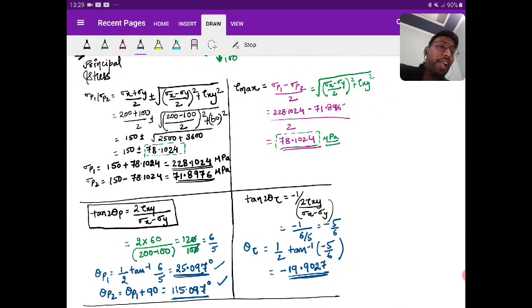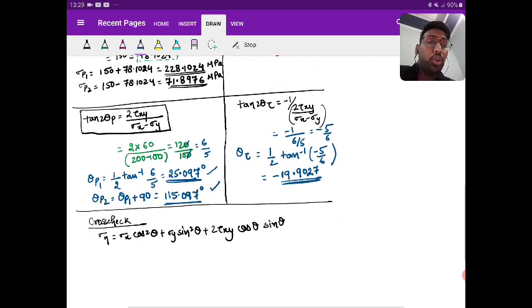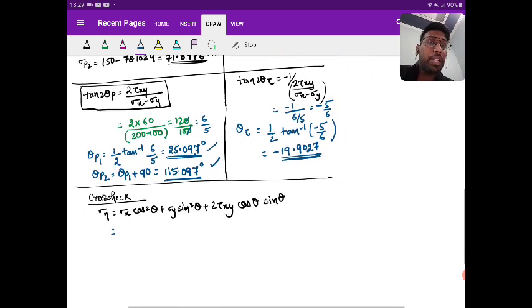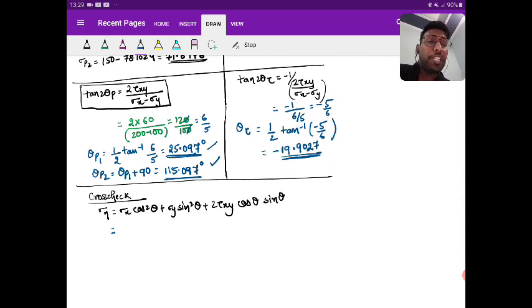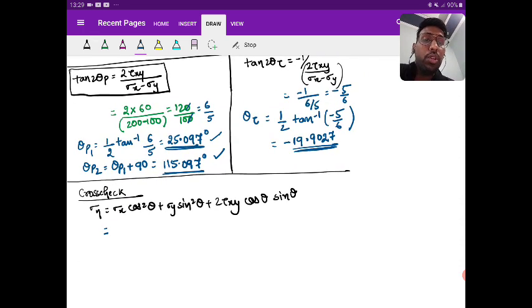We got the values of theta P1, theta P2 and theta tau. Now we are going to cross check which particular normal stress, which particular principal stress, which theta, which plane is there. So for that I'm going to substitute the values. Sigma x I'm substituting as 200. Theta I can take any of the above, so I'm taking 25.097. Sigma y I'm taking 100 and tau xy is 60.